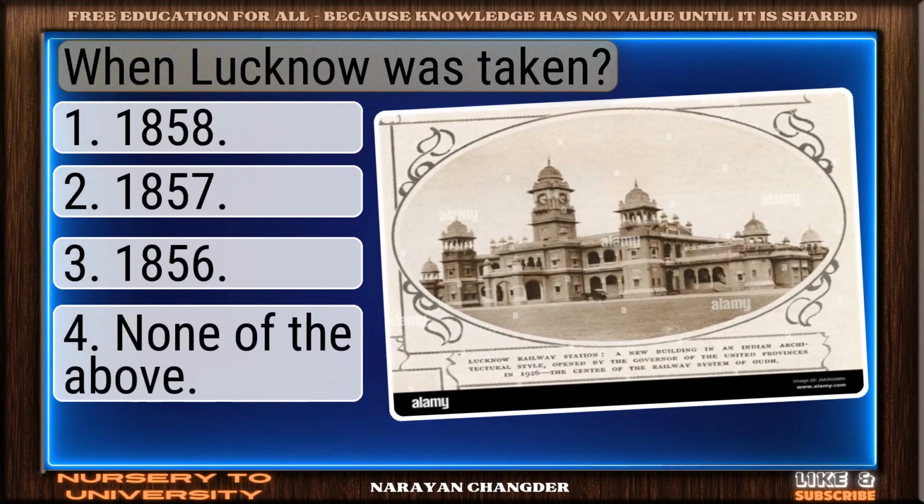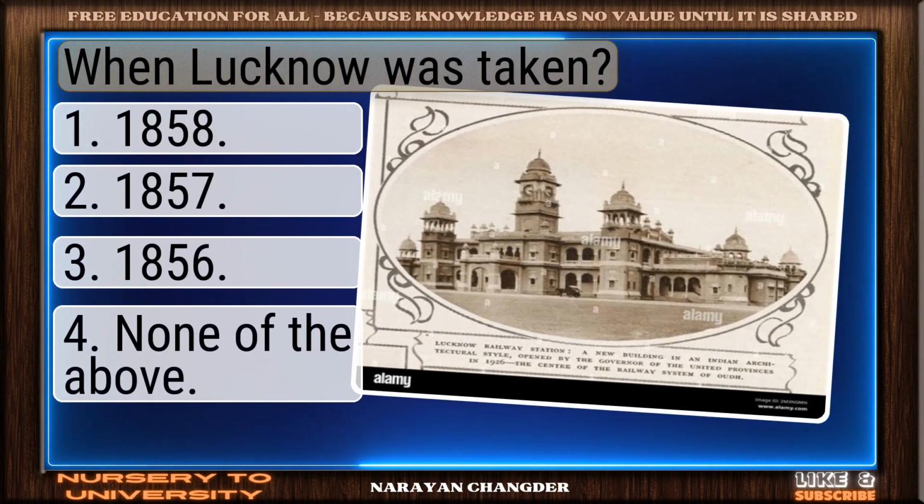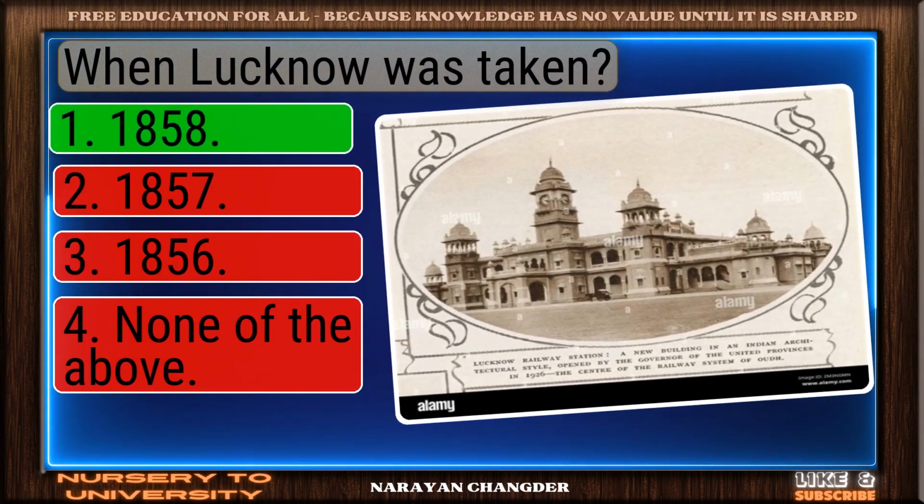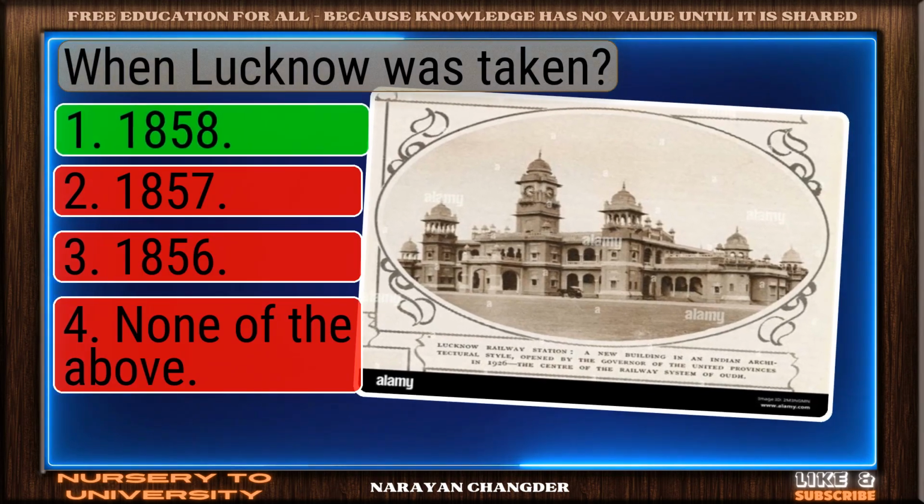Question number 159. When was Lucknow taken? Smart move. 1858 is an accurate answer.